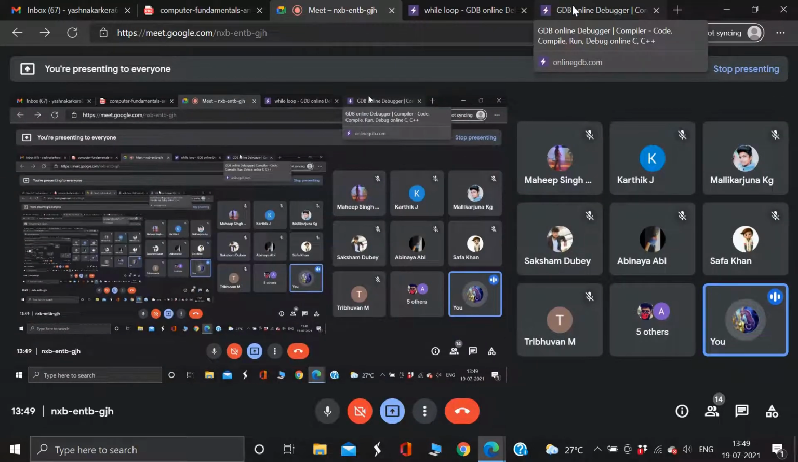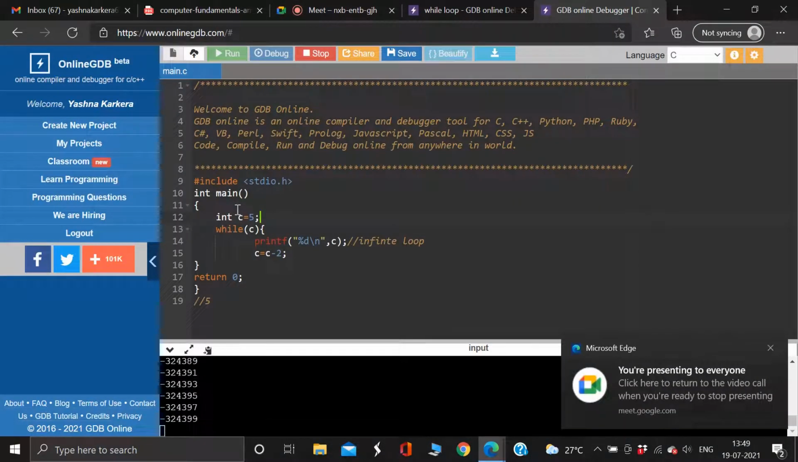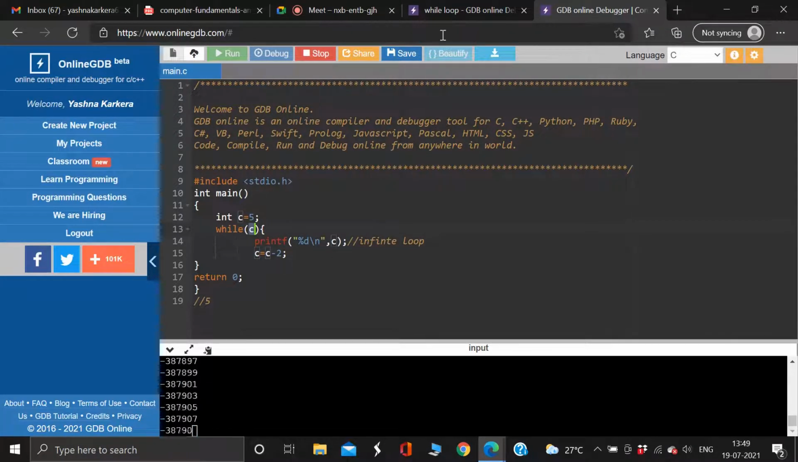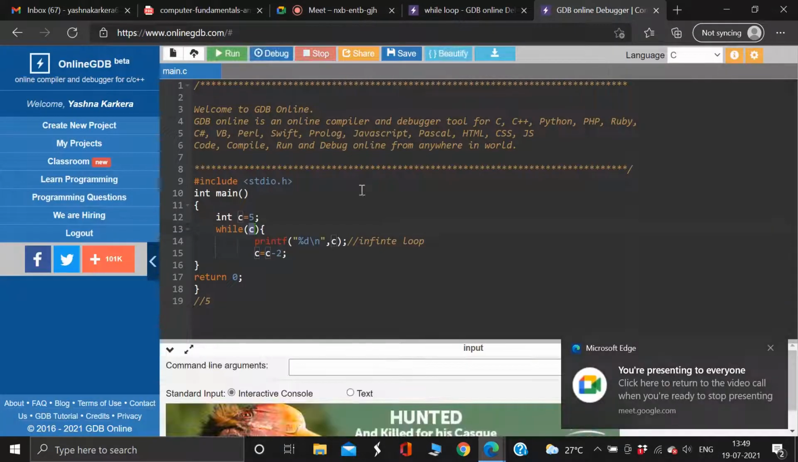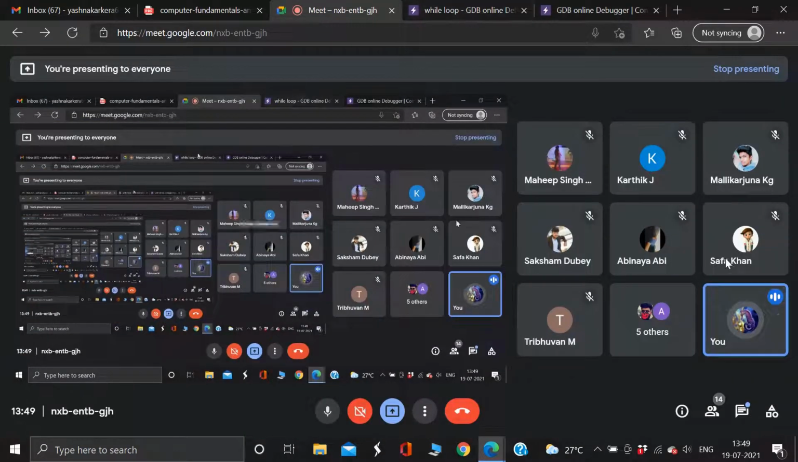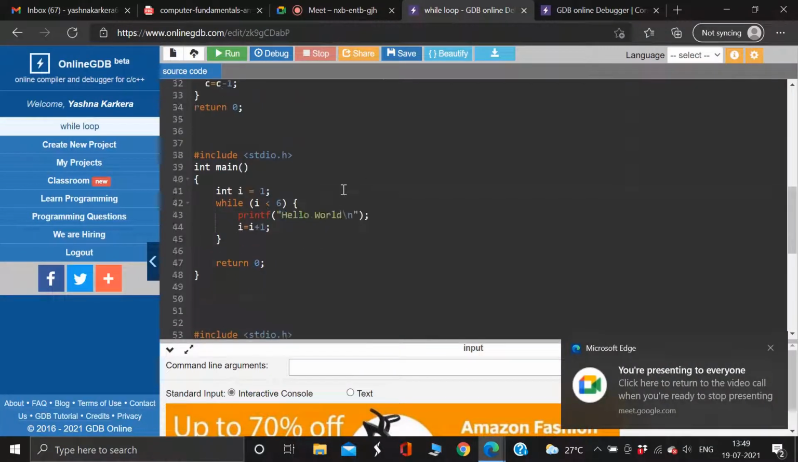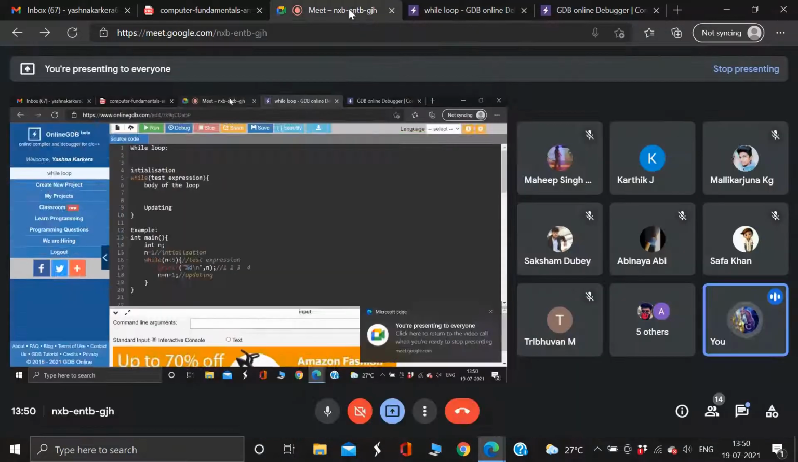Yeah, it's going. Mallikarjuna was the first one to guess this. So this condition basically remains true forever. As you can see, the code is still printing the numbers. This is like an infinite loop. So is this concept clear to you all? Infinite loop, and the syntax of a while loop. All this is clear to you?